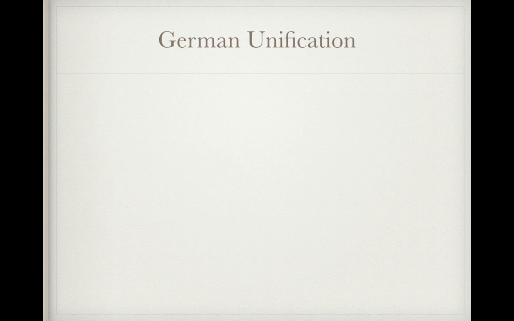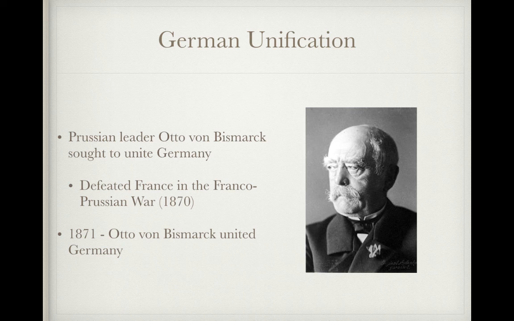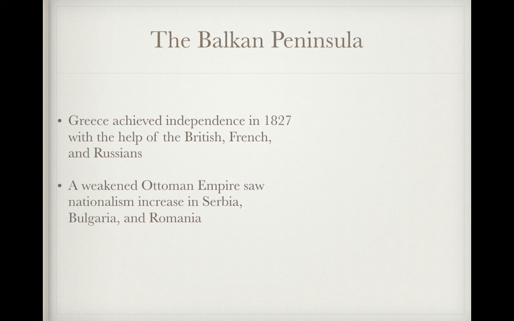Over in Germany, we have a Prussian leader by the name of Otto von Bismarck. He sought to unite Germany. He will defeat France in the Franco-Prussian War. And in 1871, we will see Germany united under Otto von Bismarck. In 1827, Greece will achieve independence with the help of the British, French, and Russians. And a weakened Ottoman Empire saw nationalism increase in Serbia, Bulgaria, and Romania. We'll come back to this area more when we get to World War I in the 20th century.